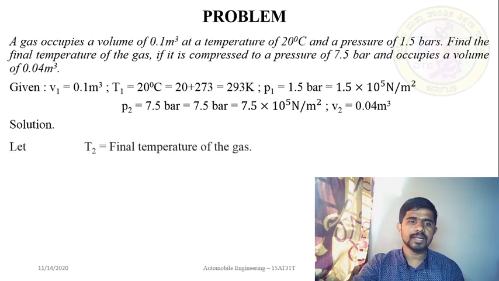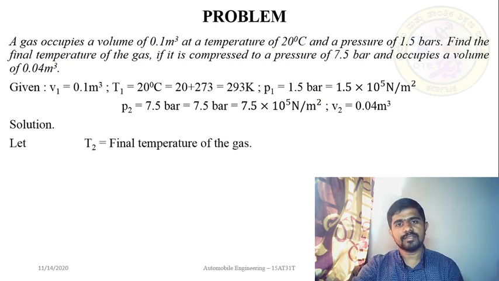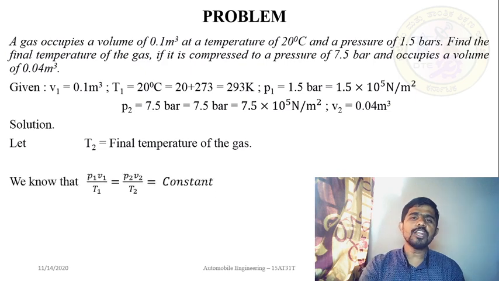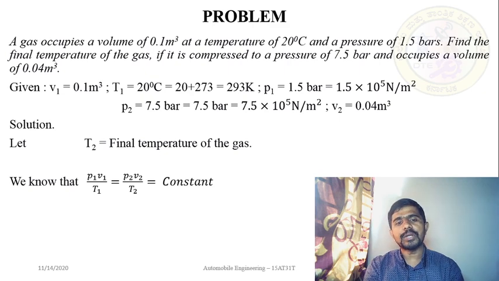The solution part. Let T2 be the final temperature of the gas. We know that the general gas equation says that P1 V1 by T1 is equal to P2 V2 by T2, that is equal to a constant. So now you can use this equation. P1 V1 by T1 is equal to P2 V2 by T2. Here P1 is a known value. V1, of course you know it. T1, yes. P2 is available. V2 is also available, and one unknown, which is T2. So by using this relation, you can easily calculate the value of T2.